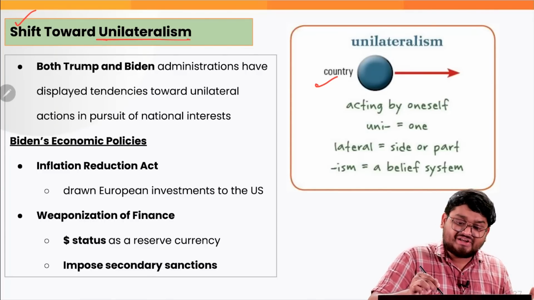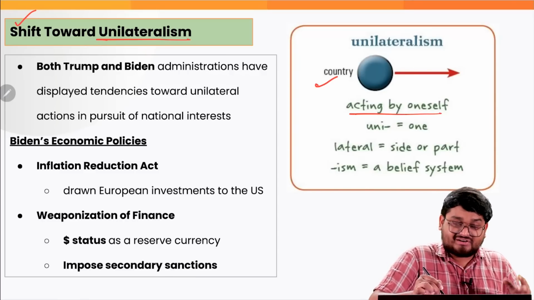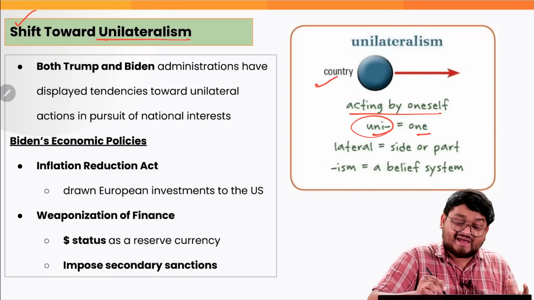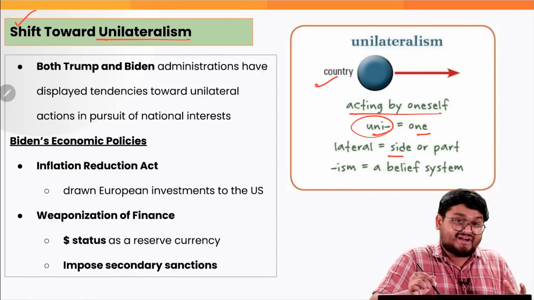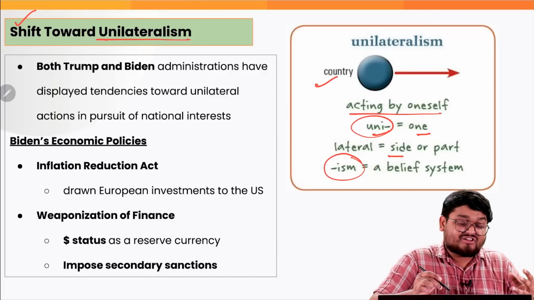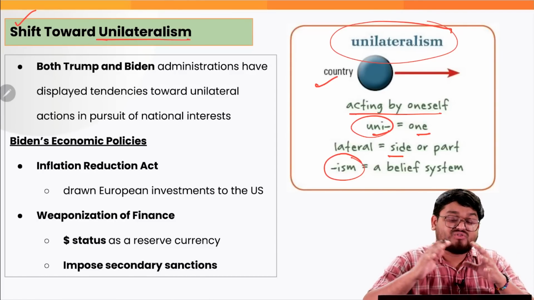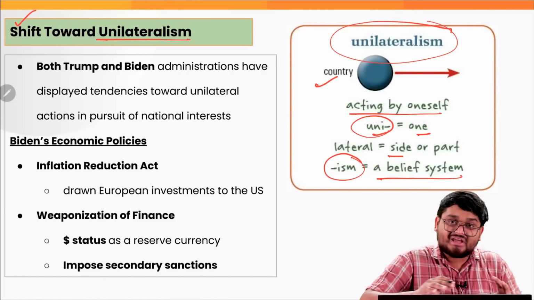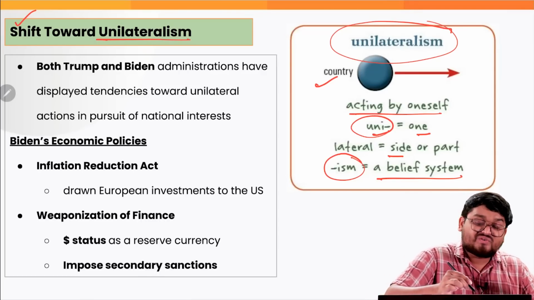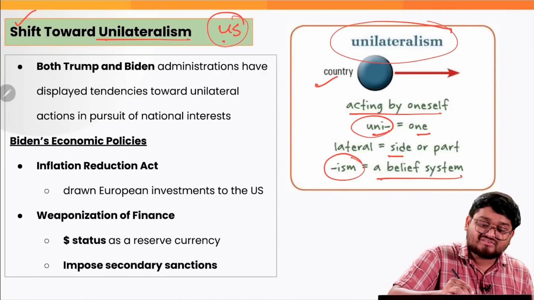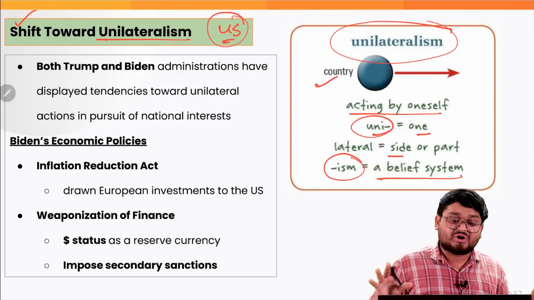So this is one country acting by itself, right? That is uni, that is one, and lateral, that means side, right? And ism, so unilateralism is actually a kind of belief system, the belief system where the US thinks that it itself is enough to influence the whole world order.